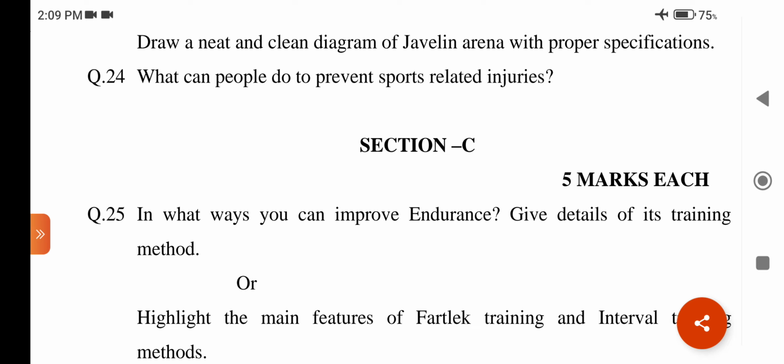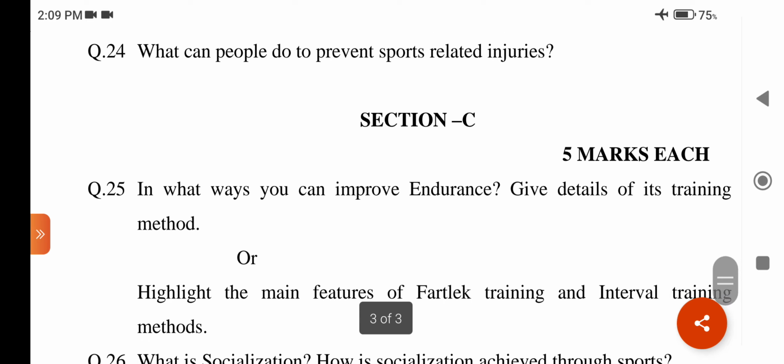Question number 24. What can people do to prevent sports related injuries? This question is related to chapter number 8, sports medicine, first aid and rehabilitation. The answer may be: today treating a sports injury is much better than in the past. Most people who get sports injuries play sports and exercise again.